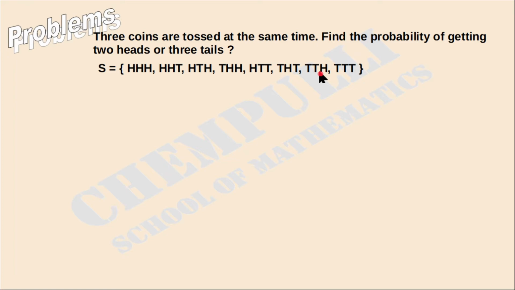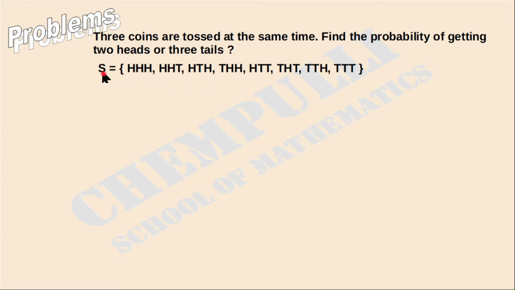Now the first one, the 3 heads case, we completed, that is this one. Then the 2 heads case completed, that is this part. Then the 1 head case we completed. The next one is no head. No head means all are which one? Tail, that is 3 tails. These are the outcomes of this experiment, that is 3 coins are tossed at the same time. That time we will get these results. These are the possible outcomes.